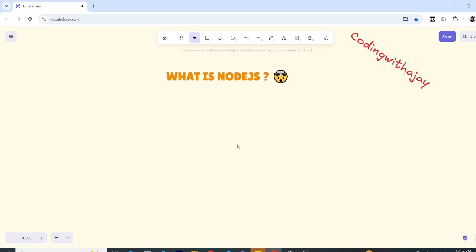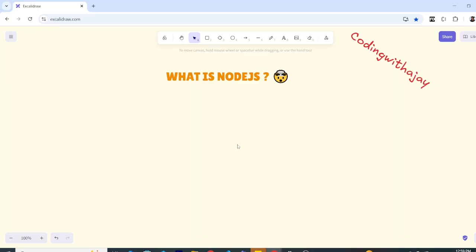Also, there is a reason, which is the way Node.js handles asynchronous tasks. What do I mean by that? For example, Node.js is single-threaded, meaning one task at a time. But still, the way it handles heavy tasks, in an asynchronous way using the event loop and all these things, we will talk about it in the video moving forward. This asynchronous way of handling tasks makes Node.js faster.